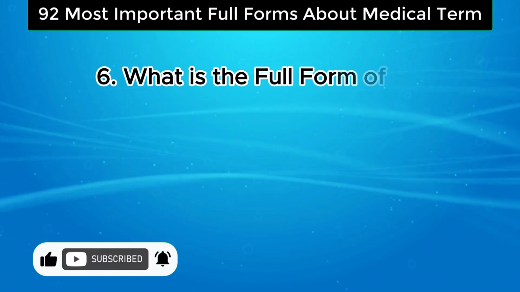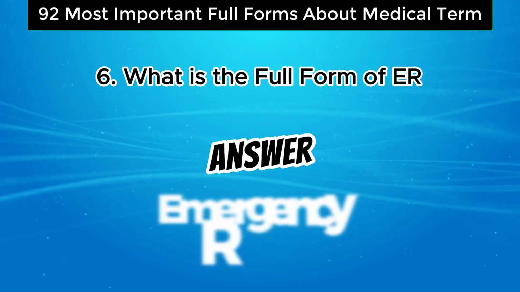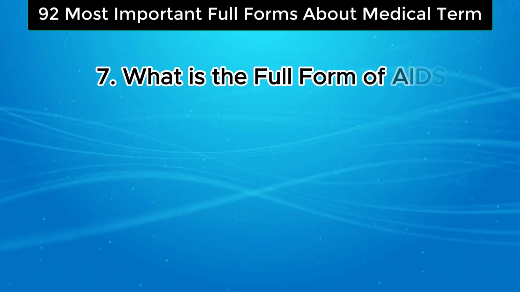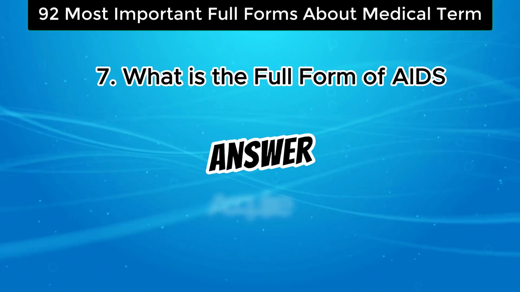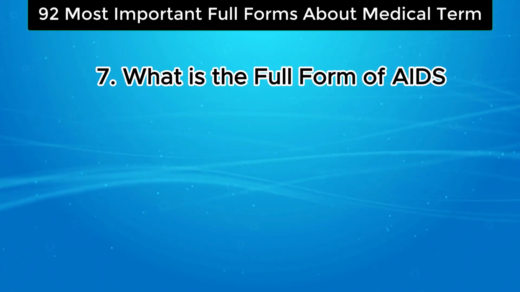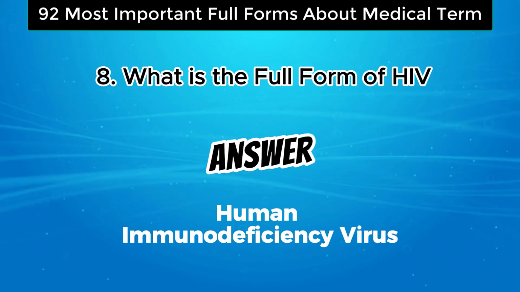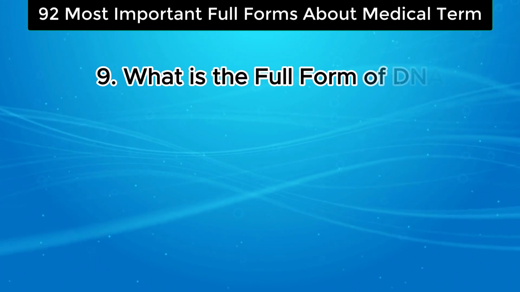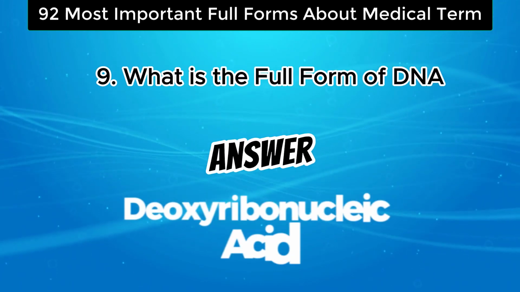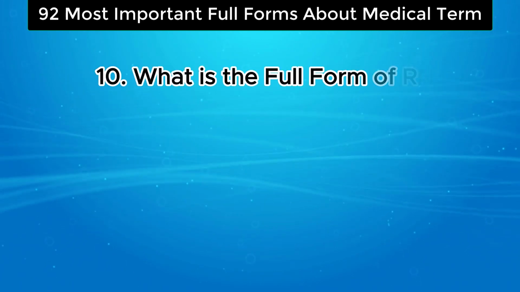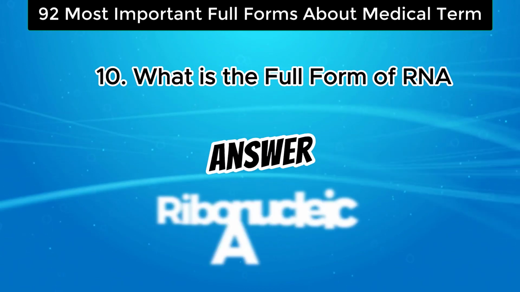What is the full form of ER? The answer is emergency room. What is the full form of AIDS? The answer is acquired immunodeficiency syndrome. What is the full form of HIV? The answer is human immunodeficiency virus. What is the full form of DNA? The answer is deoxyribonucleic acid. What is the full form of RNA? The answer is ribonucleic acid.